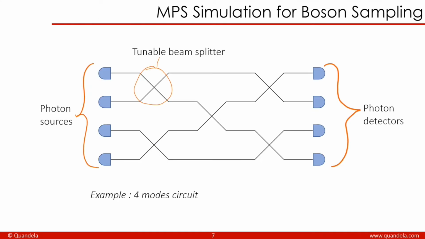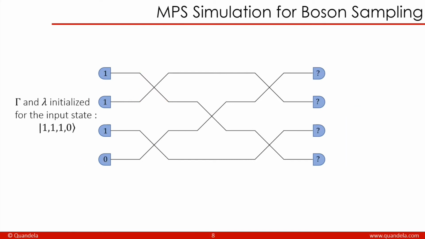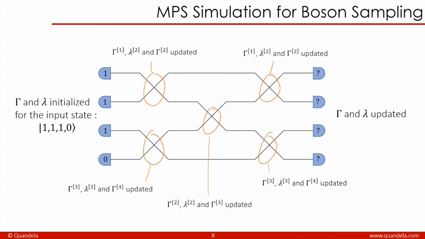So I will present you now how to use MPS simulation for boson sampling. So here is a linear optical circuit of 4 modes. And so if we want to compute the output for this given input state here, what we do is that we first initialize our MPS, so all the matrices gamma and lambda. And then we pass through each component of the circuit. And at each component of the circuit, we update the matrices. Once we are done, we have our MPS, which is fully updated. And so we can compute all the probabilities of the output that we want.